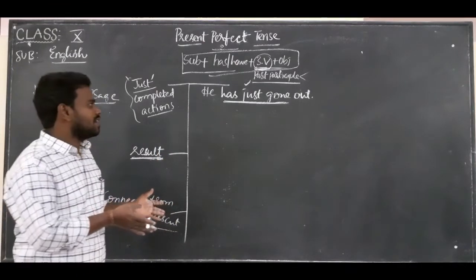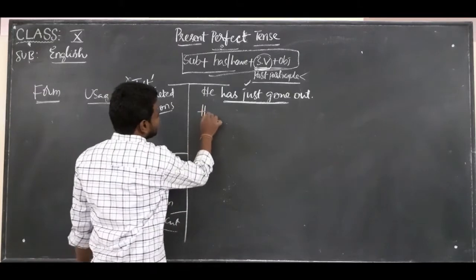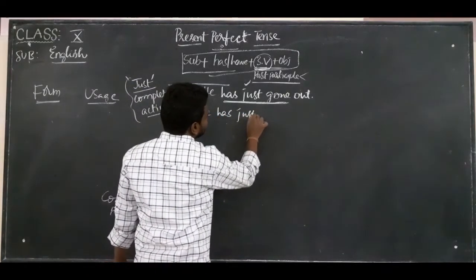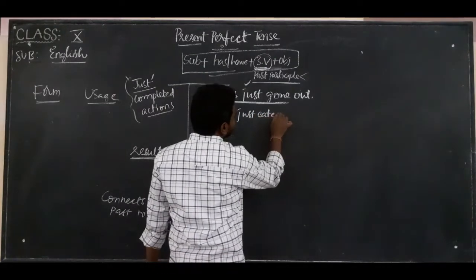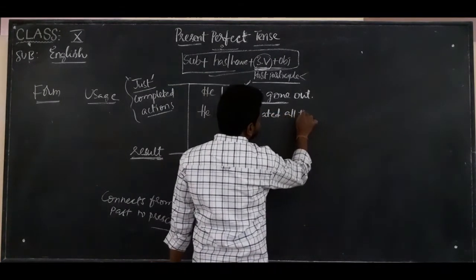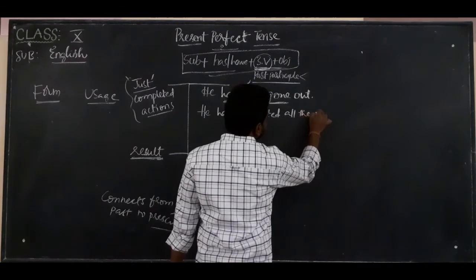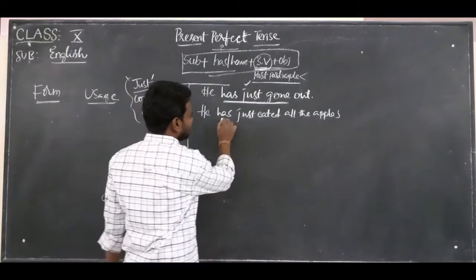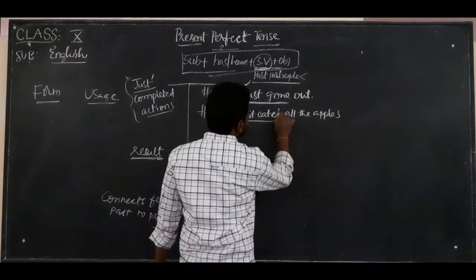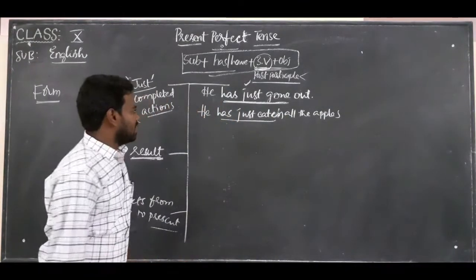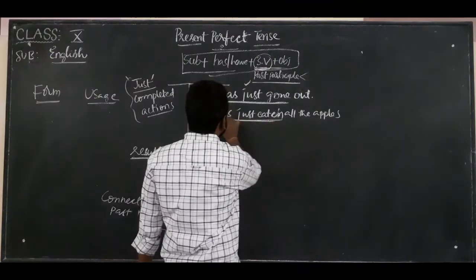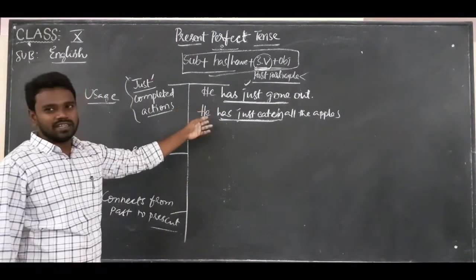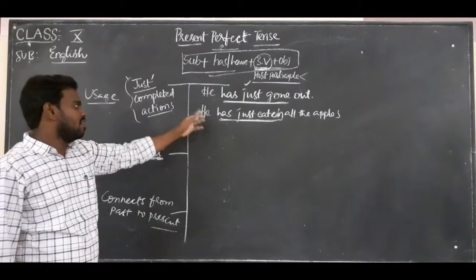For example, he has just eaten all the apples. He has just completed eating all the apples.